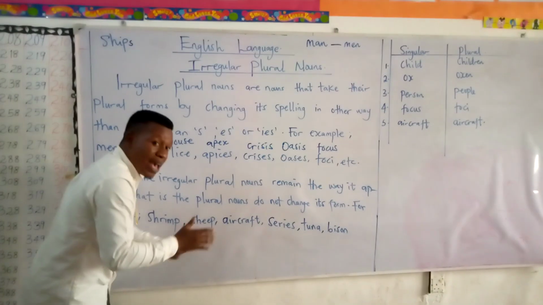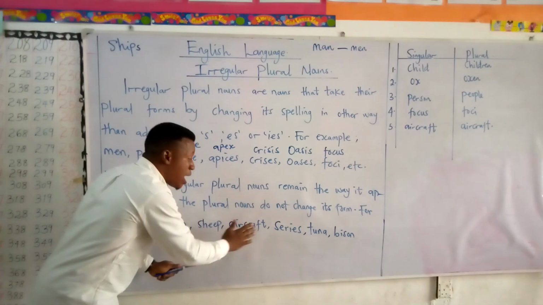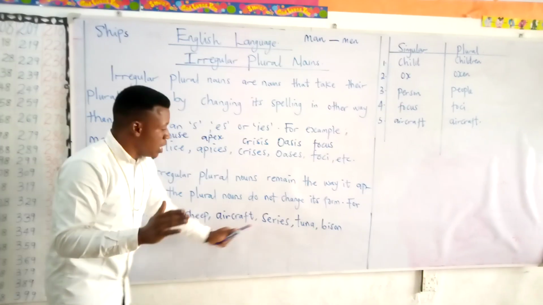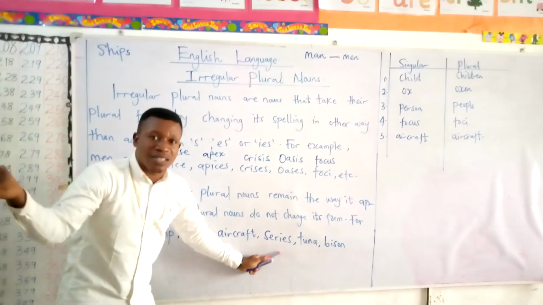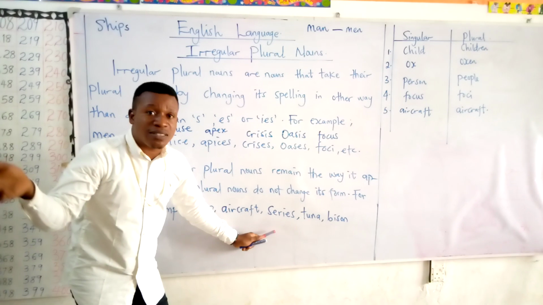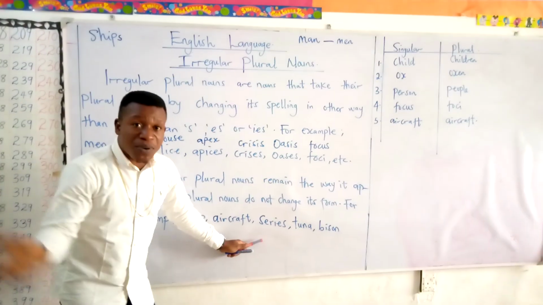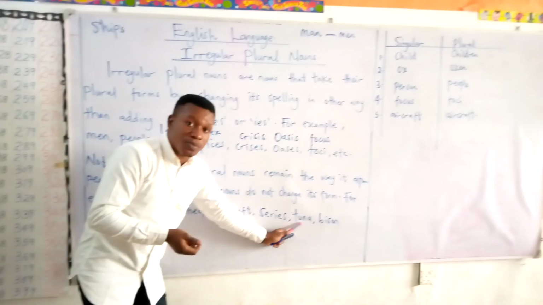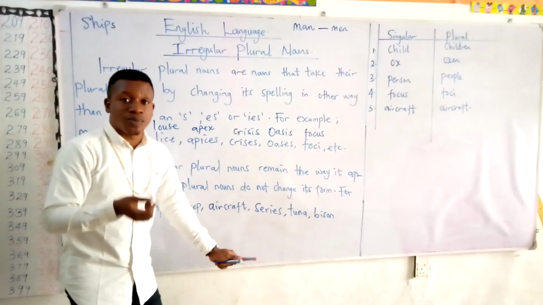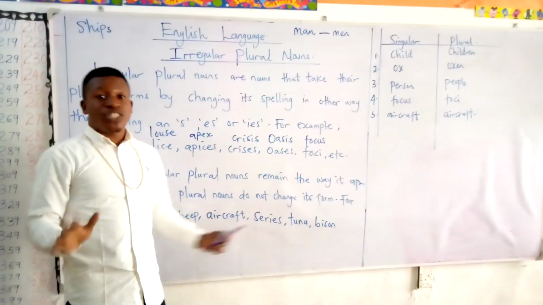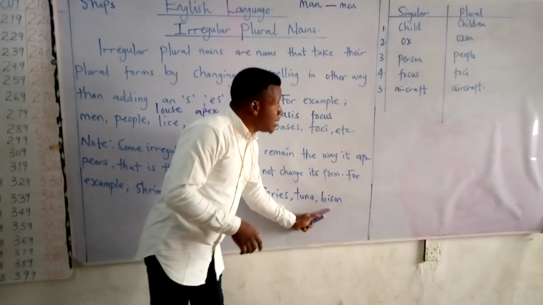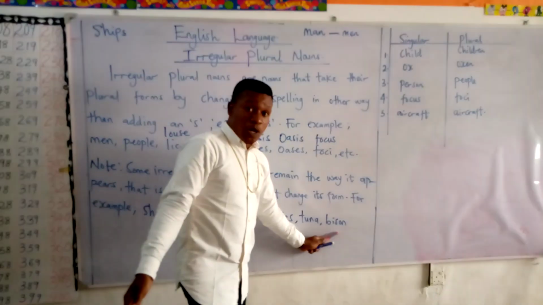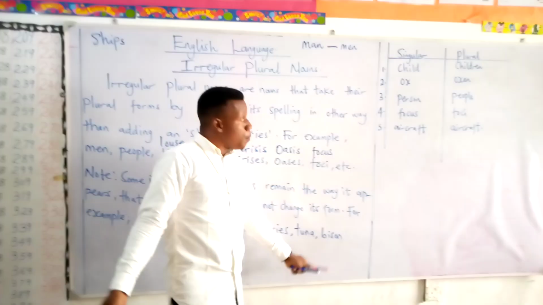Aircraft, aircraft. The singular word for aircraft is aircraft. The plural, aircraft. Series, series. A number of things, series, series. Remains the same way. Tuna, tuna. Basin, basin for singular, basin also for plural.